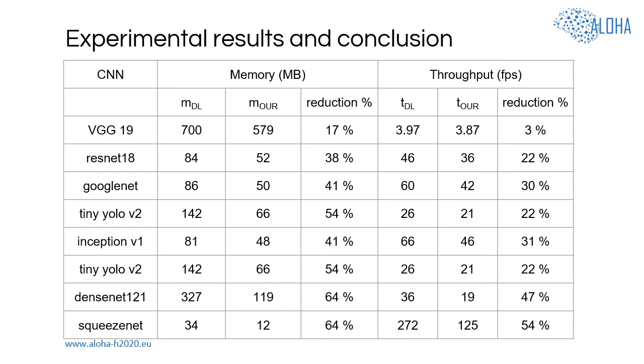As I explained earlier, CNN execution with phases allows for reduction of the CNN buffer size at the cost of the CNN throughput. As you can see on the slide, our approach allows to reduce 70 to 64% of total CNN memory, the amount of memory showed for both CNN buffer sizes and parameters, at the cost of 3 to 54% throughput decrease. It is important to note that throughput decrease percent is typically lower than the memory reduction percent.